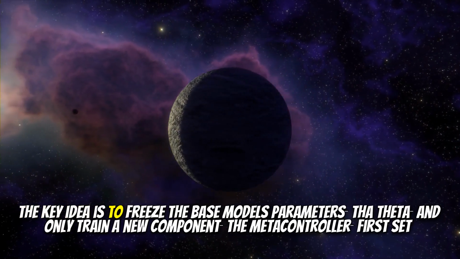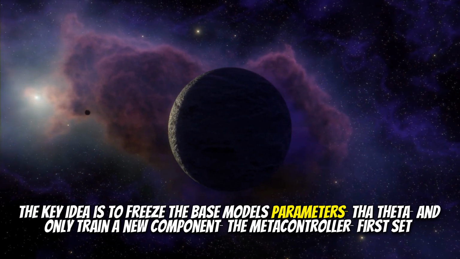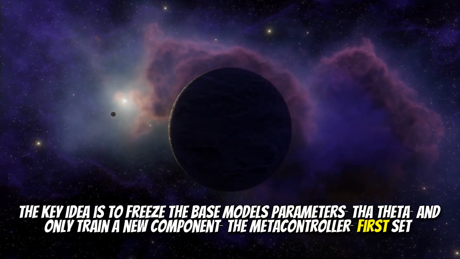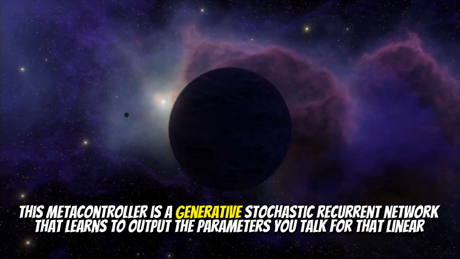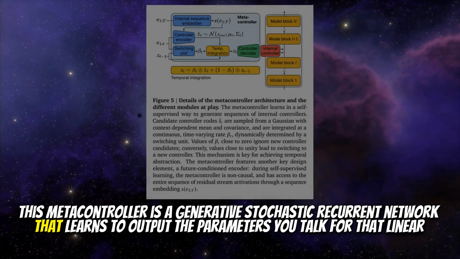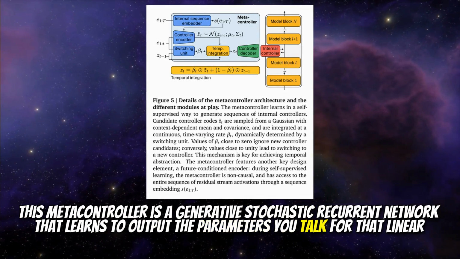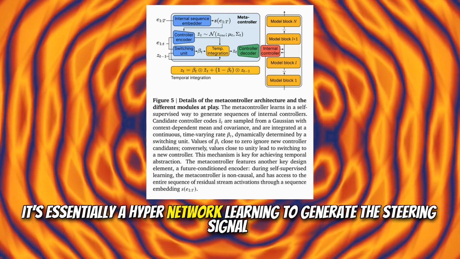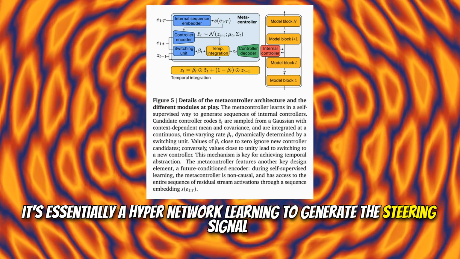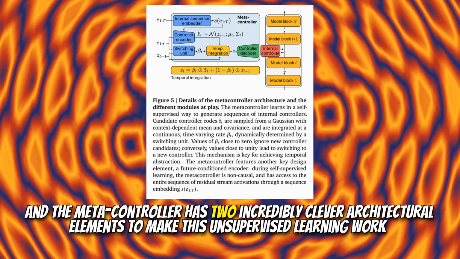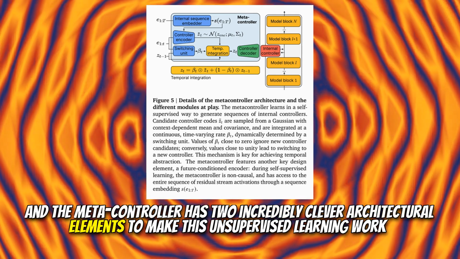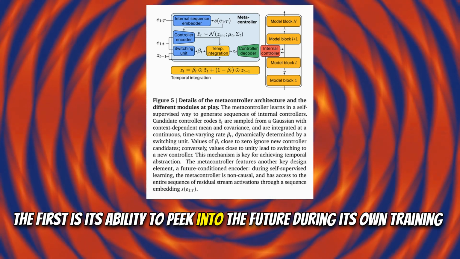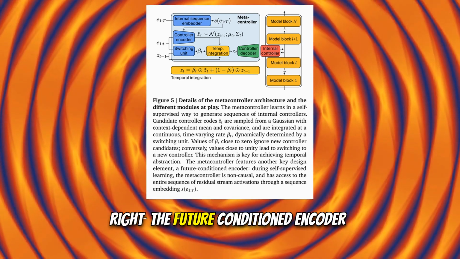The key idea is to freeze the base model's parameters, theta, and only train a new component, the metacontroller, first. This metacontroller is a generative, stochastic, recurrent network that learns to output the parameters U_t for that linear controller we just talked about. It's essentially a hyper-network learning to generate the steering signal. And the metacontroller has two incredibly clever architectural elements to make this unsupervised learning work. The first is its ability to peek into the future during its own training. Right, the future conditioned encoder.